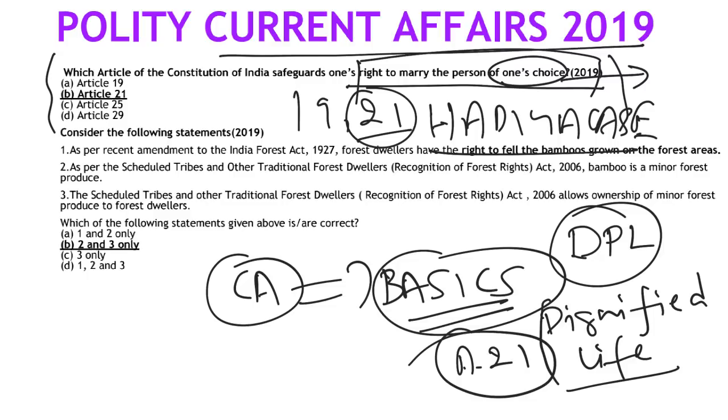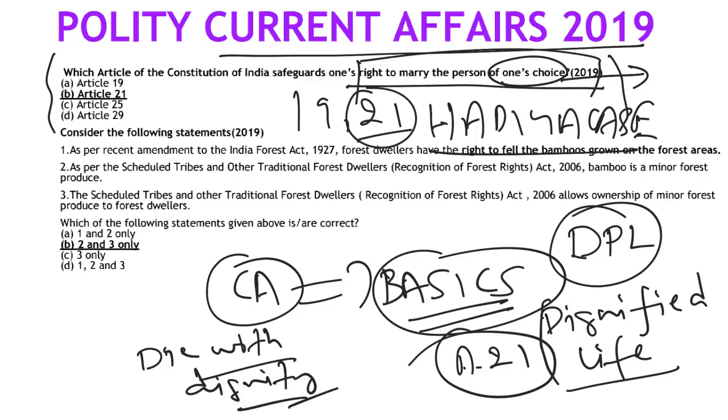Like let's say they might ask a question related to the right to life, not just to live a life of dignity. They might ask a question on the right to die with dignity. That is related to the Aruna Shanbaug case, dying with dignity, that is also passive euthanasia. That is also Article 21. So 21 is a much broader article now. So you can link it like that.